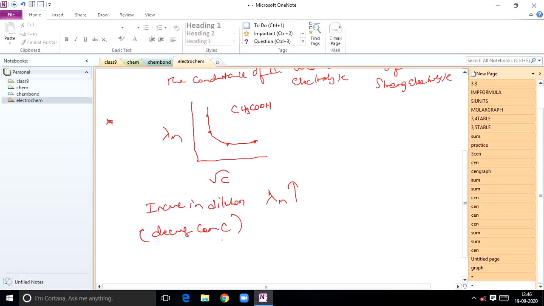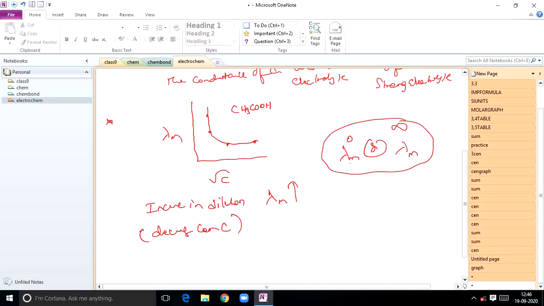The molar conductance of electrolytes, whether strong or weak, increases with dilution and reaches a maximum limiting value, and that limiting value we call lambda m naught, or lambda m infinity. These two symbols are the same. What does lambda m naught indicate?